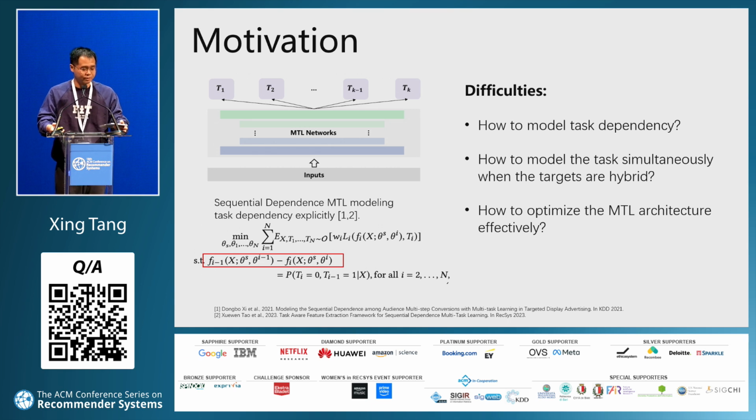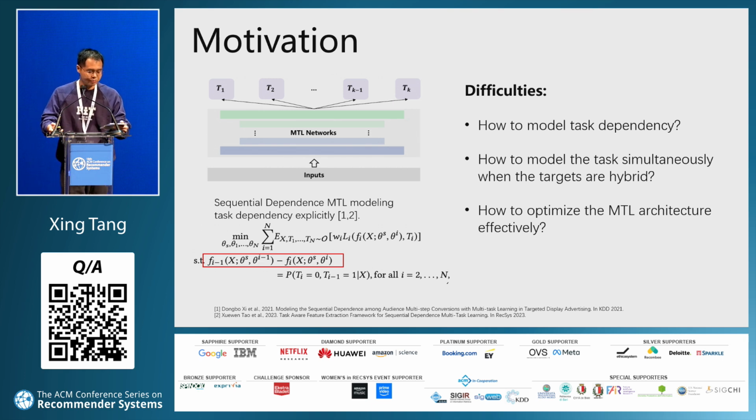Let's take a step further. When the targets are all discrete, the previous sequential dependence MTL, which is SDMTL, can model the task dependence. However, as this formula indicates, it must ensure that the prediction of task i minus 1 minus the prediction of task i equals the joint probability that task i is 0 and task i minus 1 is 1.